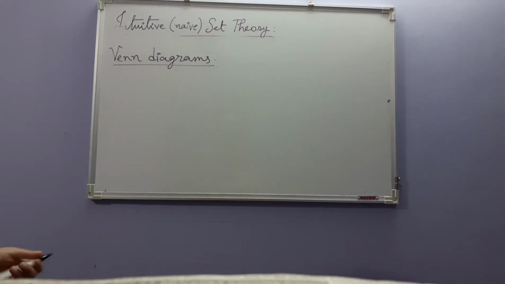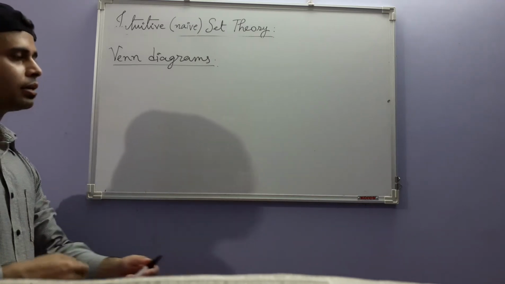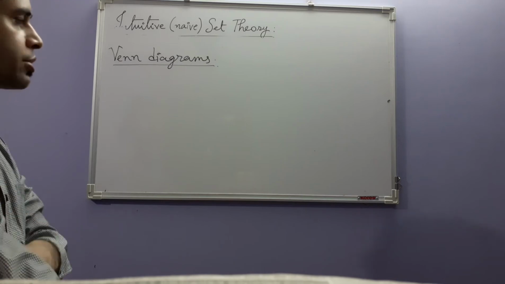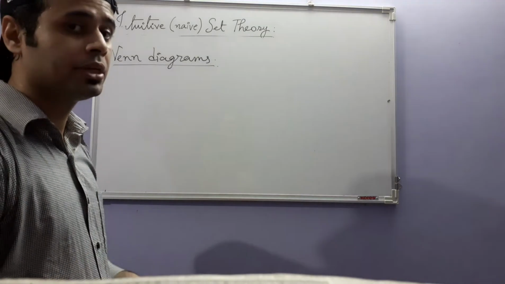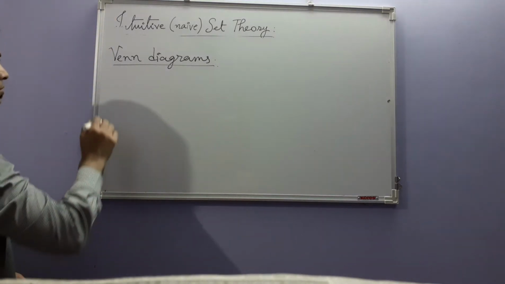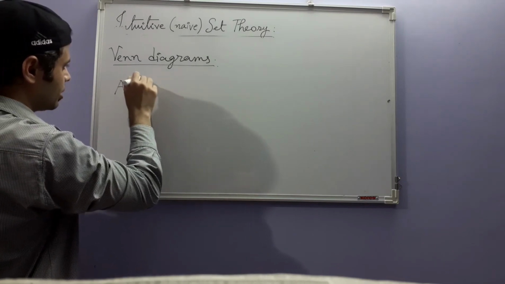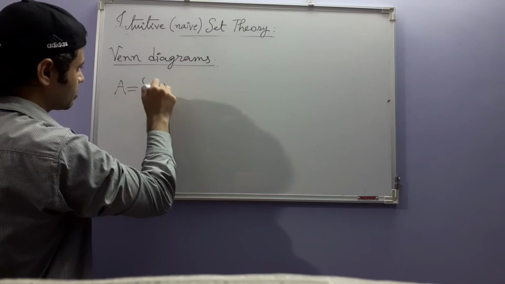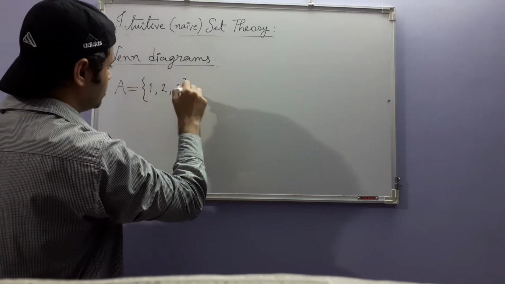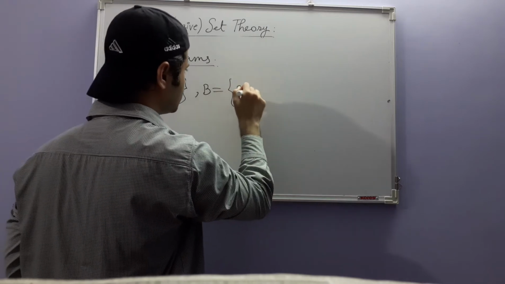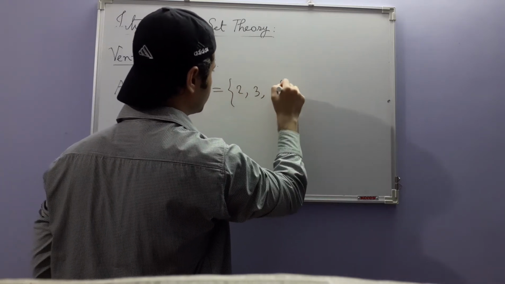Okay, so Venn diagrams are diagrams which are used to show sets pictorially using pictures. So let us take an example. Let A be the set 1, 2, 3 and B be the set 2, 3, 4.